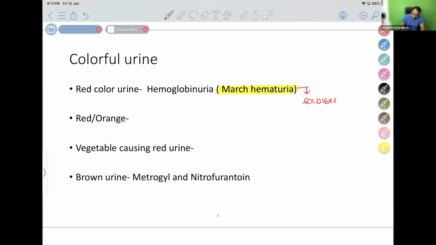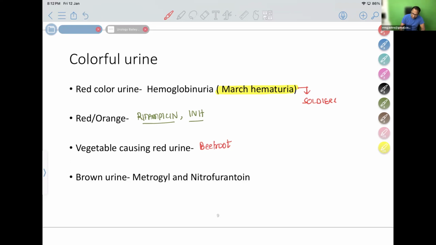So can you tell me which drug causes orange color urine? It is rifampicin. Rifampicin and isoniazid, two drugs, can cause red-orange color urine. Which vegetable causes red urine? The patient will come to you rushing, telling you they're passing hematuria after eating beetroot.